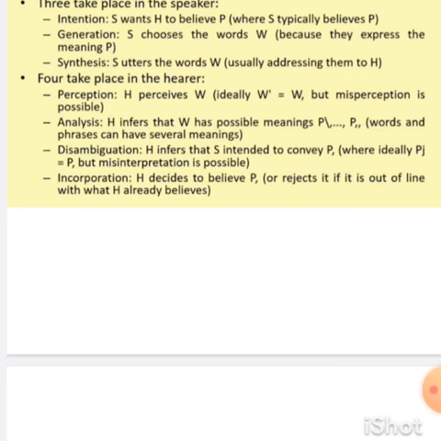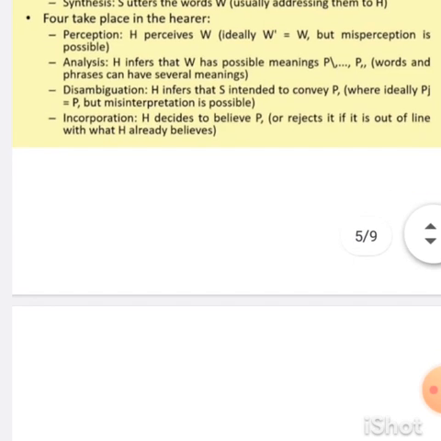So the first one, intention, means that the speaker S is going to share information with the hearer H using P. P means information. Second one is generation. The speaker chooses the words W. The agent has to collect the words, make the sentence, and transfer it to the receiver side.